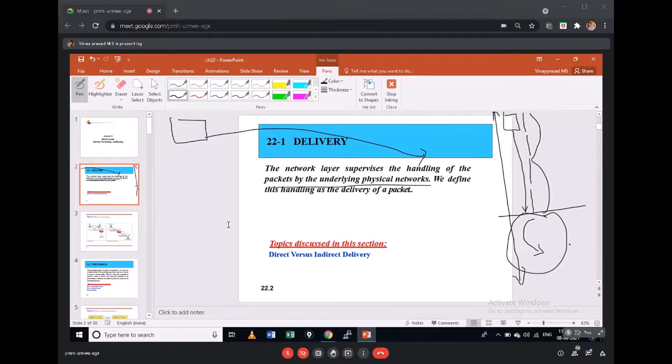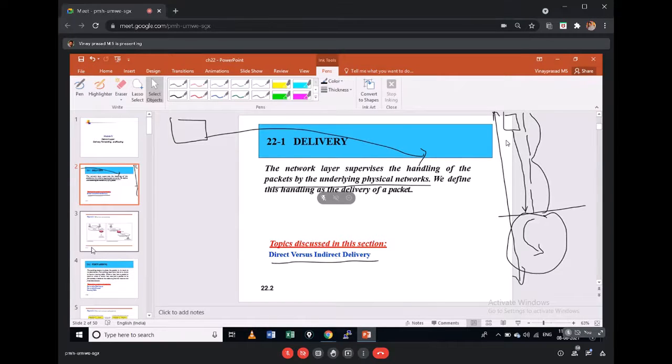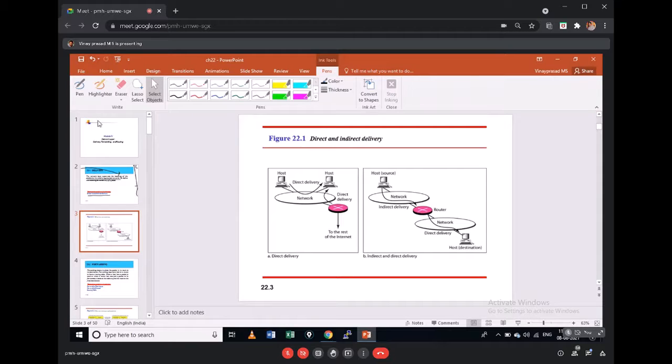And the last point: from the point of a router, in that network layer, how that package is sent and delivered to the host or destination is what you call delivery. In delivery, there are two types: direct delivery and indirect delivery. I think you would understand directly what that means.